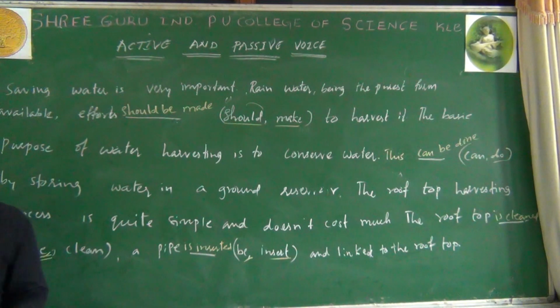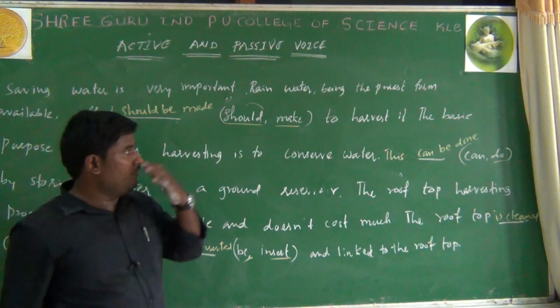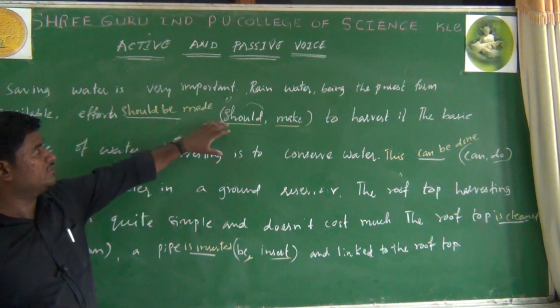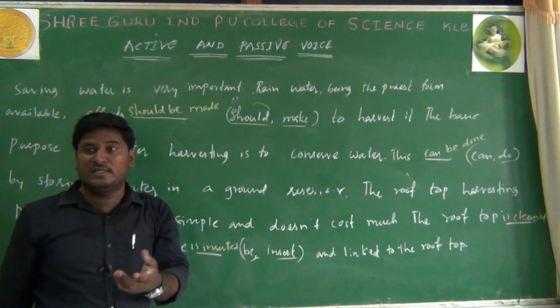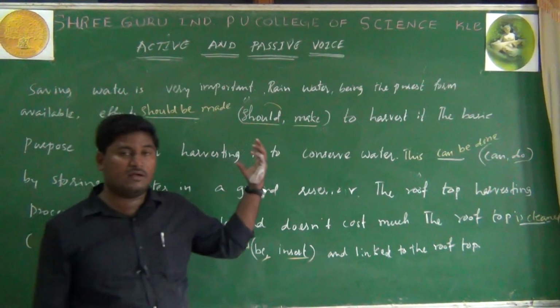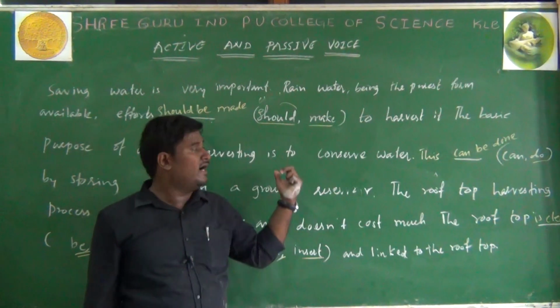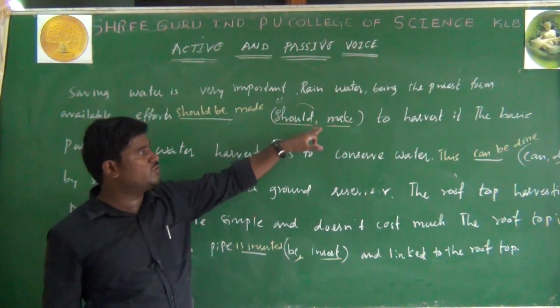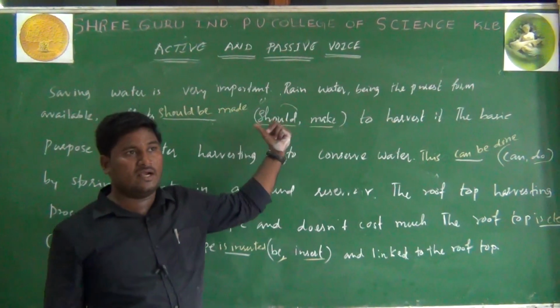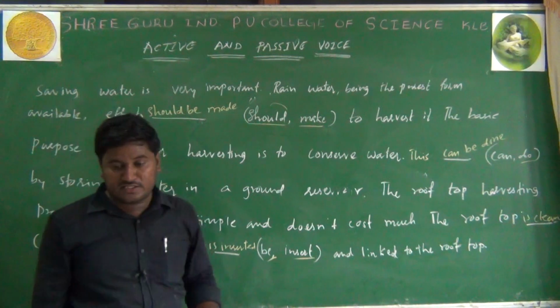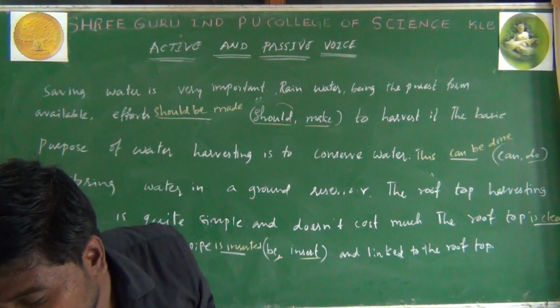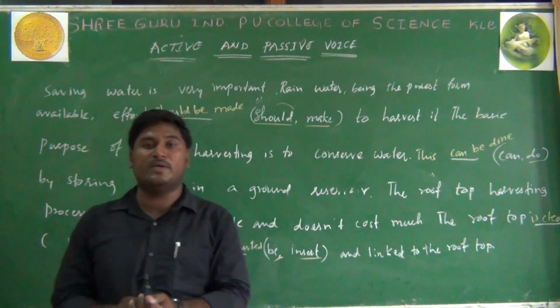So this is how we can change this whole paragraph into passive voice. First we should recognize the tense of the paragraph, the tense of the sentence, and later, according to the subject, we should change verbs from active into passive. We can discuss some other examples in the next class. We will discuss more examples.